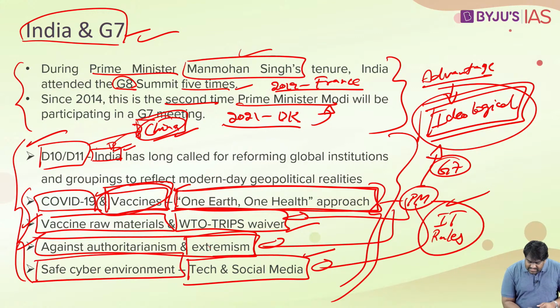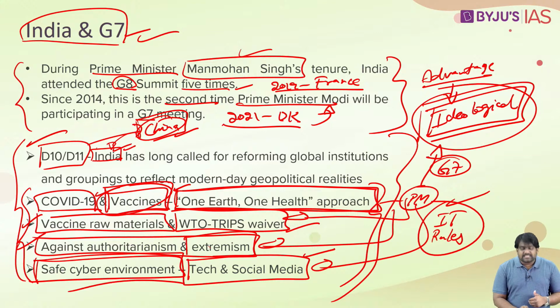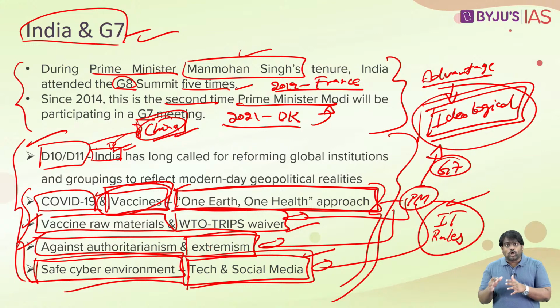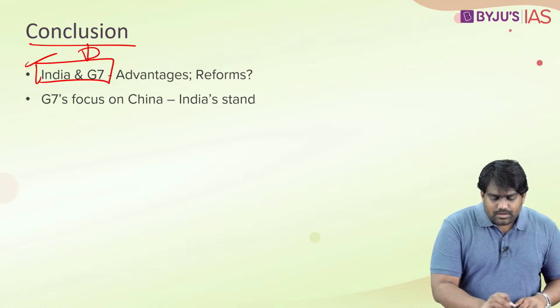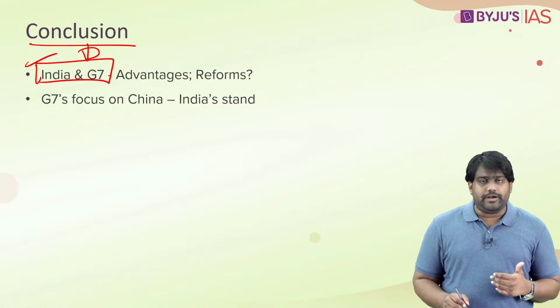He called upon these companies, which are based out of these developed countries, to cooperate with the Indian government to create a safe cyber environment. He has asked these companies to cooperate with India and abide by the rules so that we can deal with the security challenges that are emerging on the online platforms. So in short, the G7 represents a very, very important platform for India.